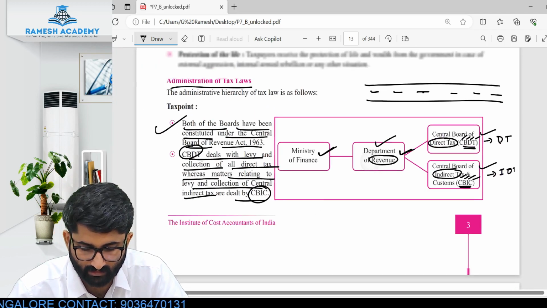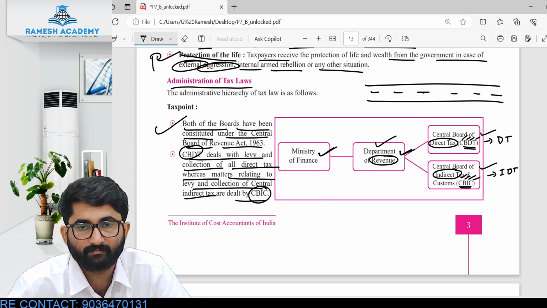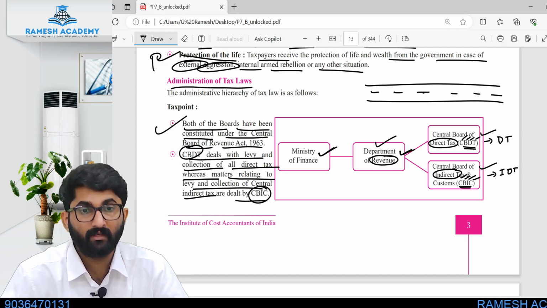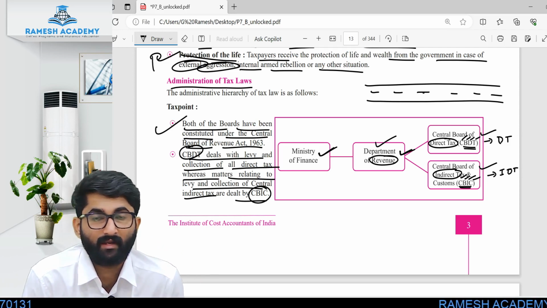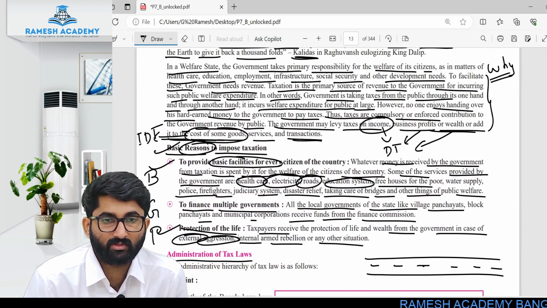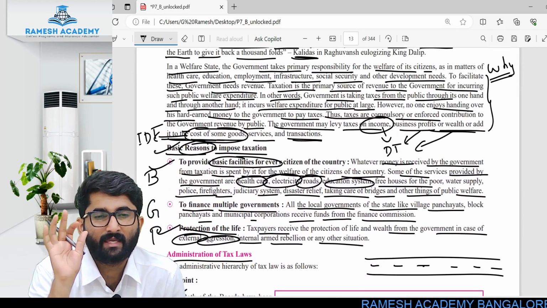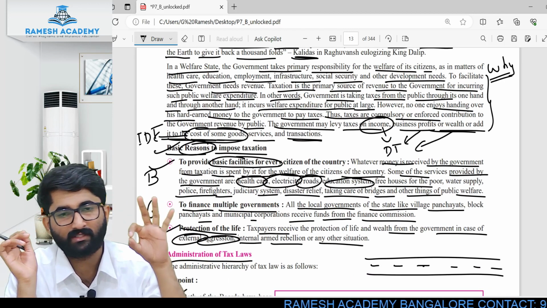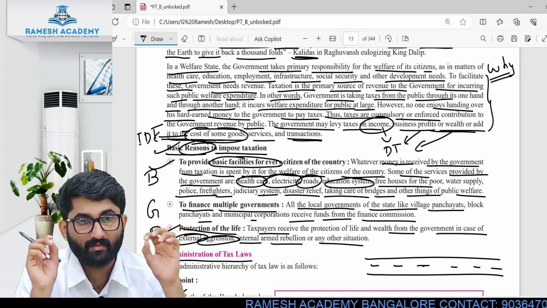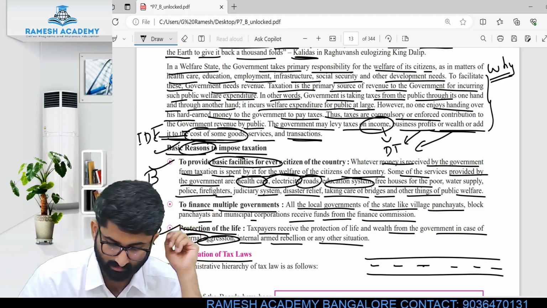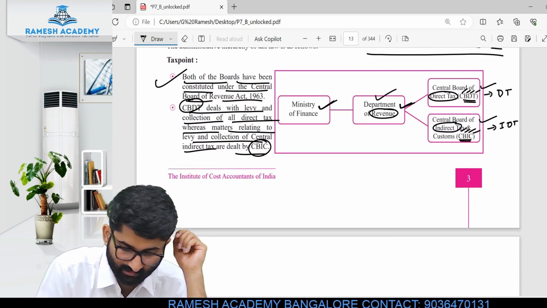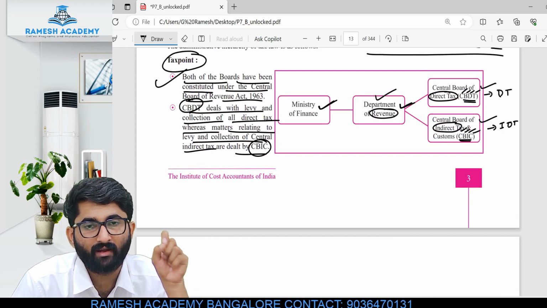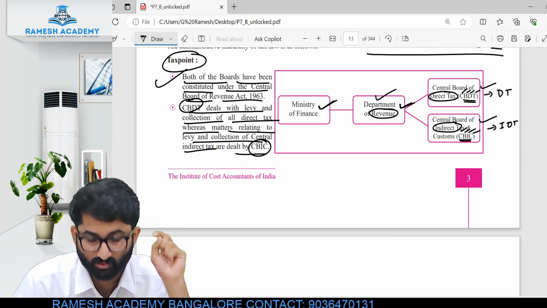We know this, right? Yes, people? Don't get distracted, everyone. Listen to me very carefully, and I am giving you some mnemonics also, so that you can easily remember this. 5 marks is in your pocket. You will take 5 marks in your pocket. So in tax points, both the boards are constituted under the Board of Revenue.